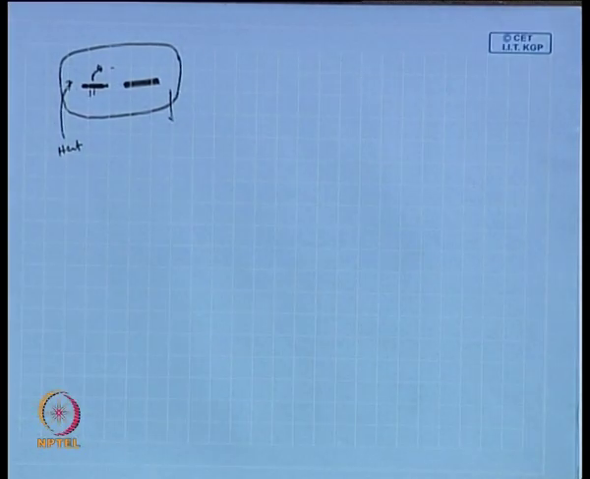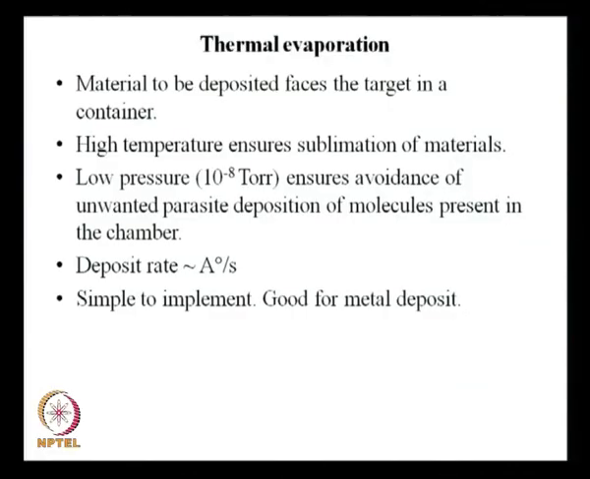So, if I repeat it once again, the material to be deposited faces the target in a container. Here, if I see on this figure, the material to be deposited faces the target in the container. The target is the substrate on which you want to make the deposit.